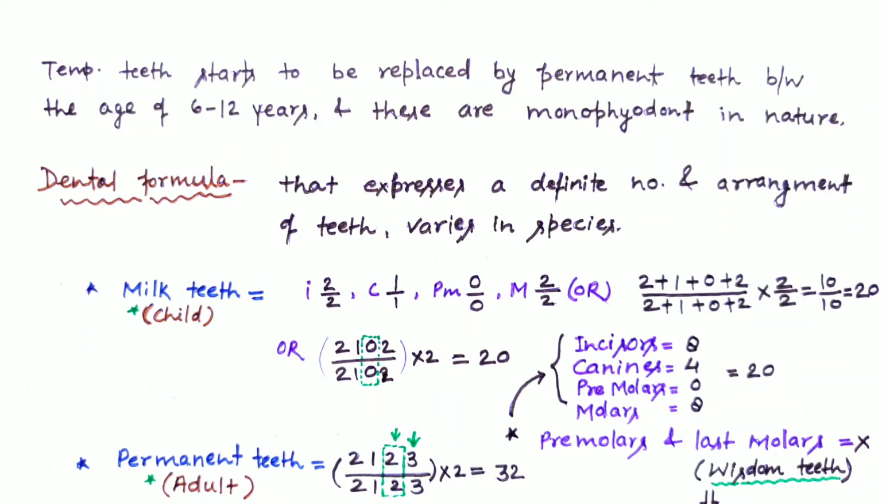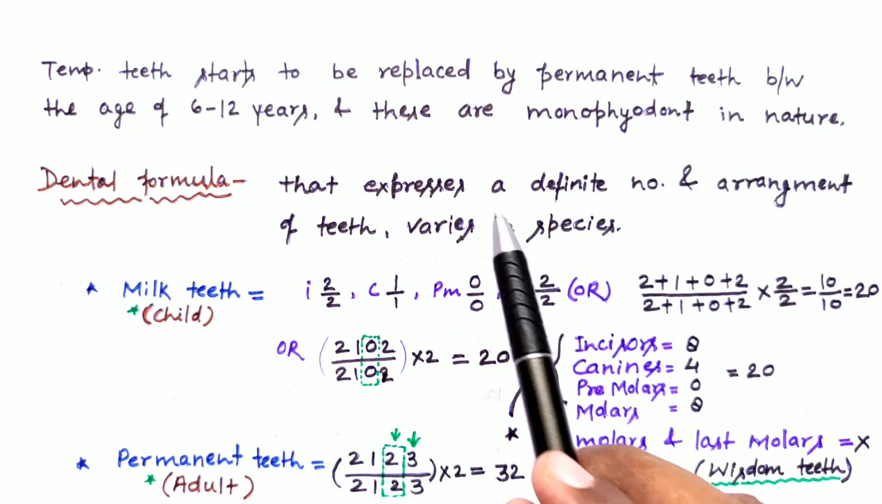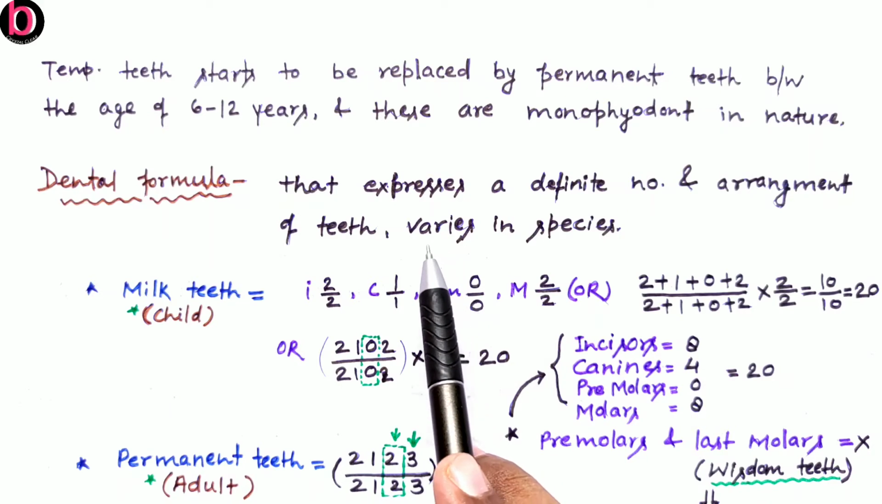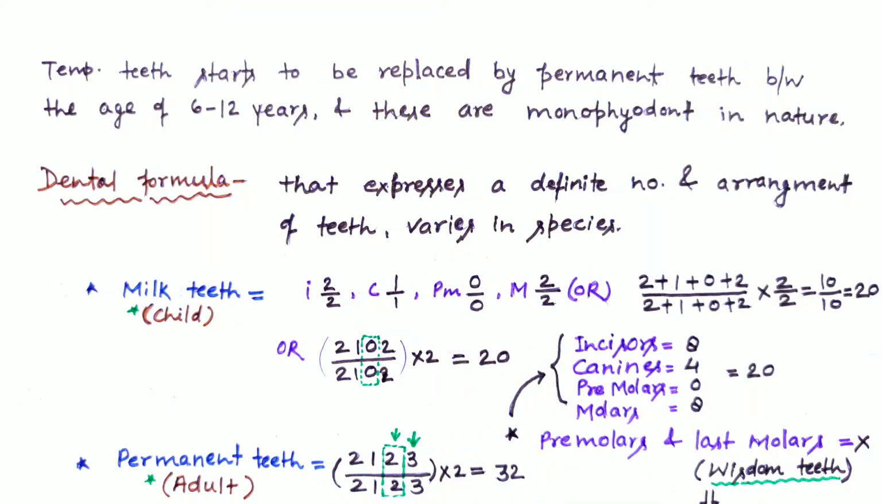Now next, about the dental formula. So what is a dental formula? This is simply an expression or representation of teeth. The arrangement of teeth in the jaw is known as dentition. So the dental formula is about the arrangement of that dentition, and this is variable from species to species. In human beings there is a different number of teeth, in cattle there is a different number of teeth. So simply this is variable from one species to another.